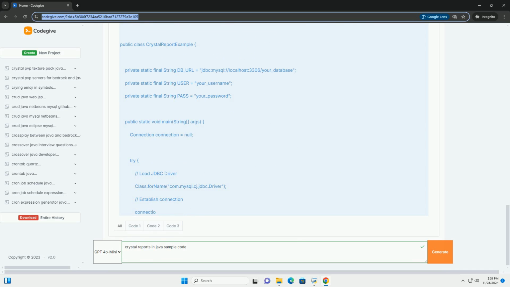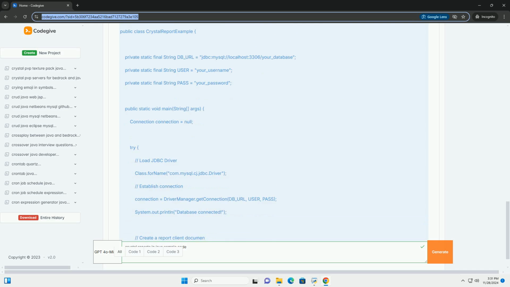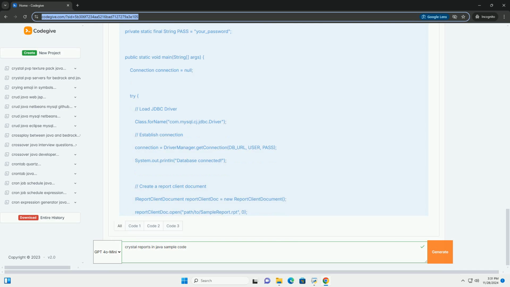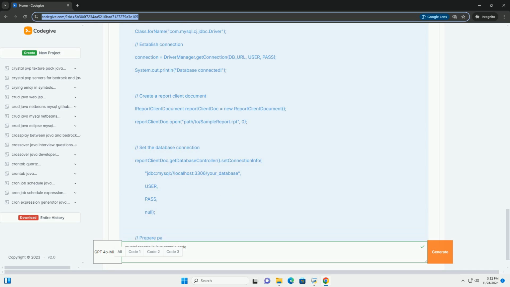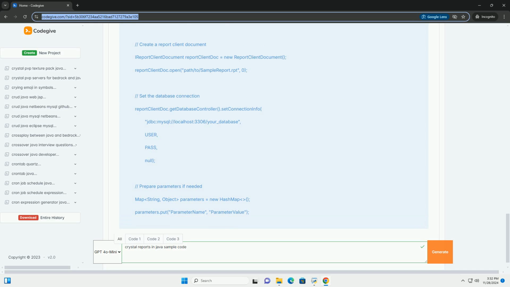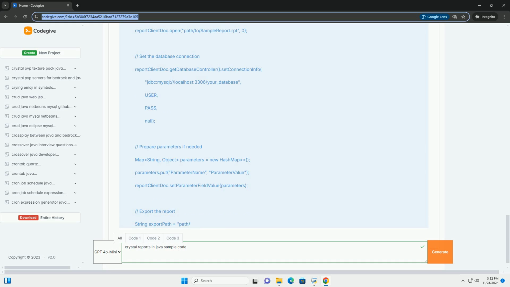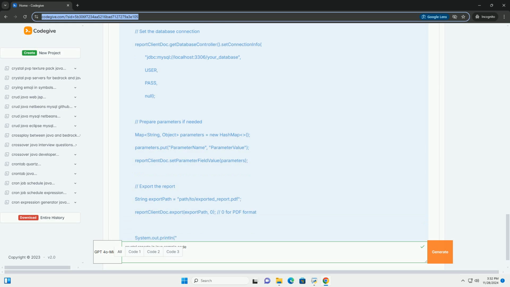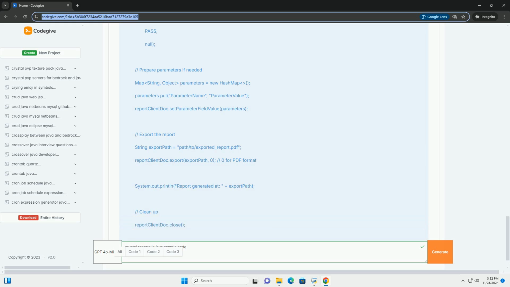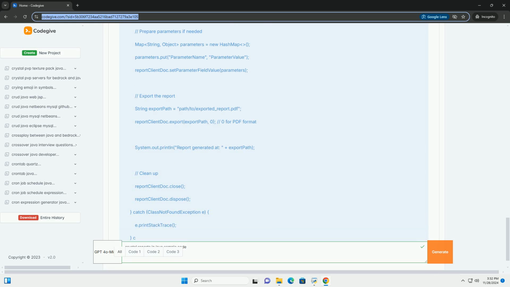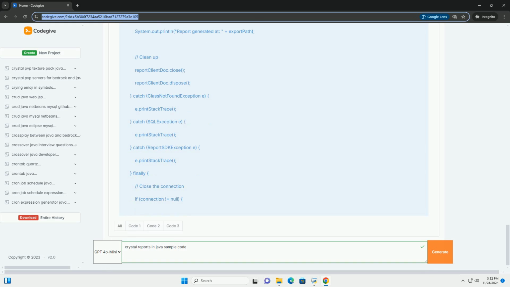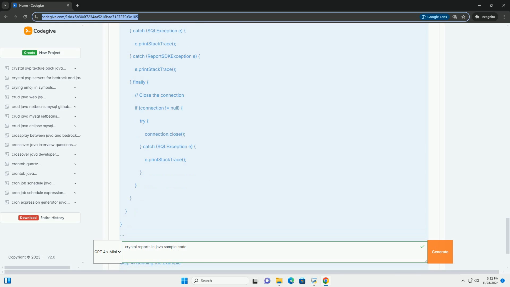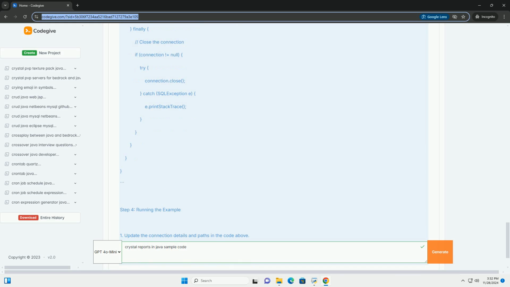Prerequisites. 1. Crystal Reports installed. Make sure you have Crystal Reports installed on your machine. 2. Java Development Kit, JDK. Ensure that you have JDK installed. Java 8 or higher is recommended. 3. Java IDE. You can use any IDE like Eclipse, IntelliJ IDEA, or NetBeans. 4. JDBC driver. Depending on your database, you need the appropriate JDBC driver.